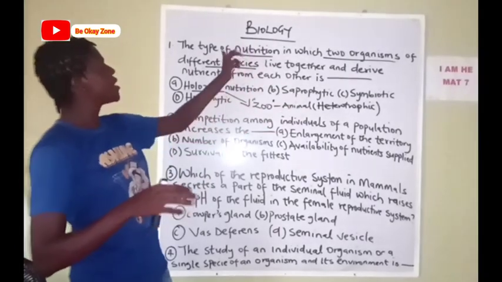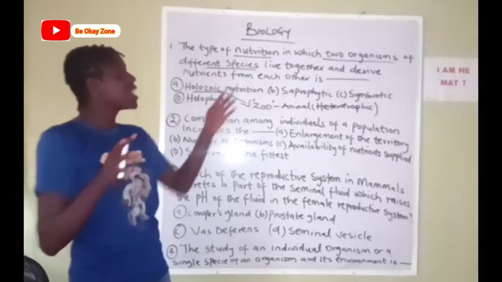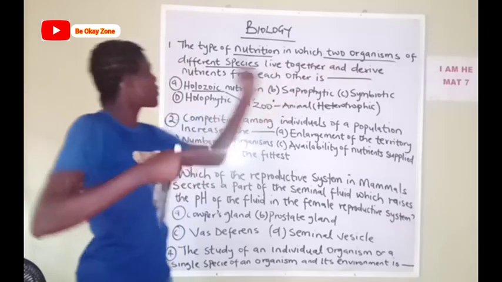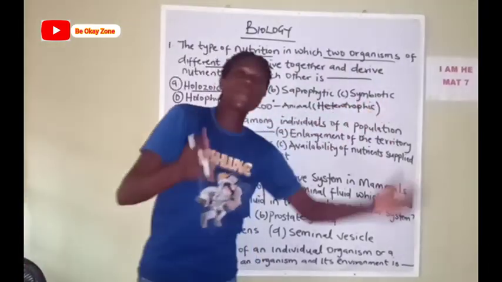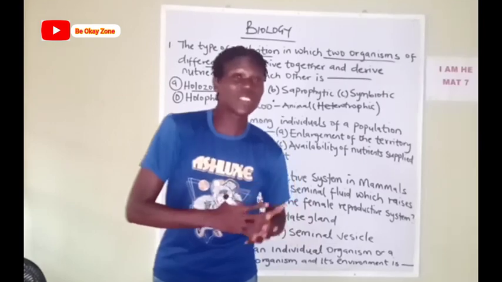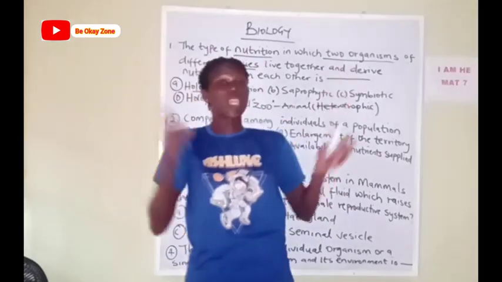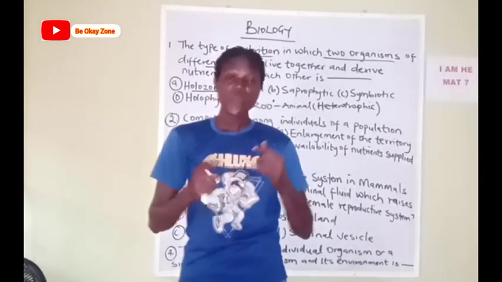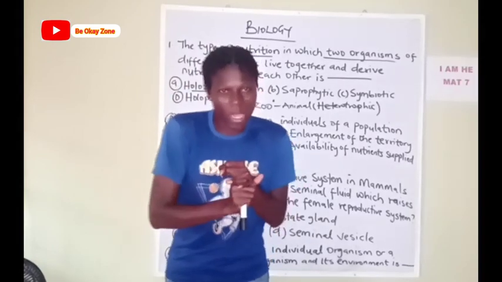The question says the type of nutrition in which two organisms of different species live together and derive nutrients from each other. So we have C, symbiotic relationship. What is symbiotic relationship? Symbiotic relationship is a long-term word. It talks about two different species coming together. Now in symbiotic relationship, we have mutualism and commensalism.